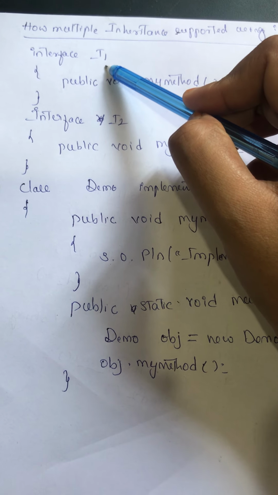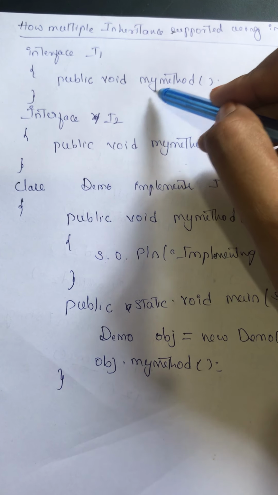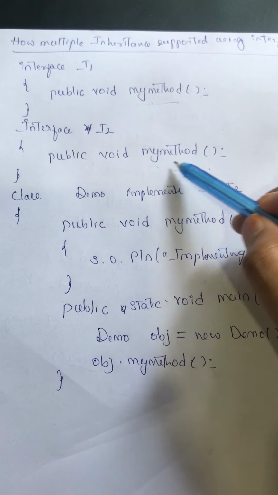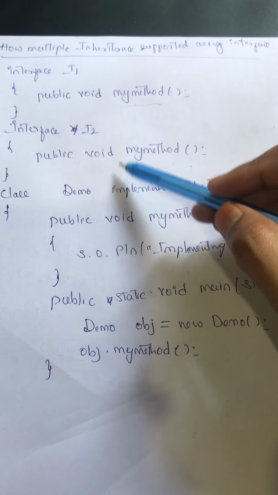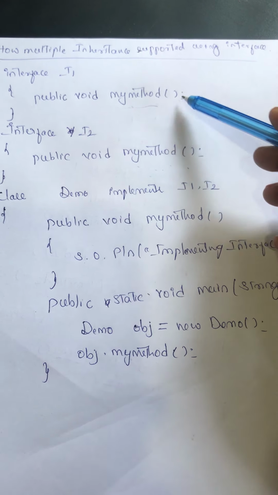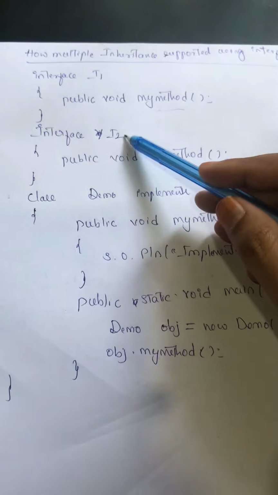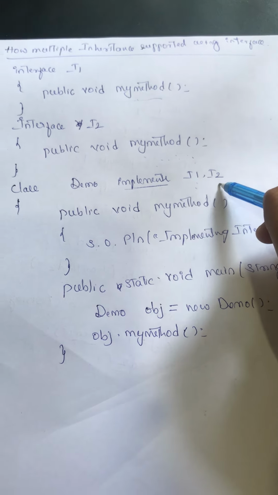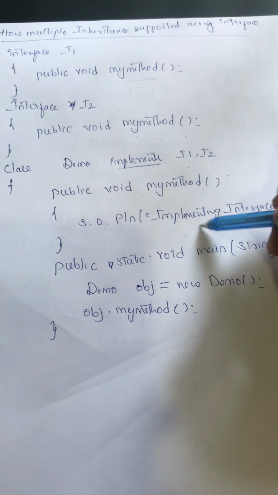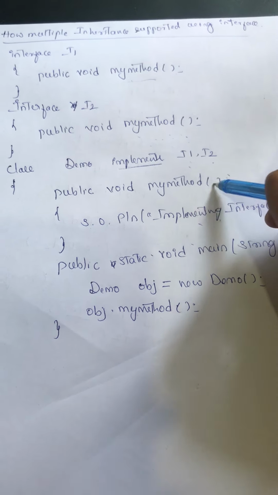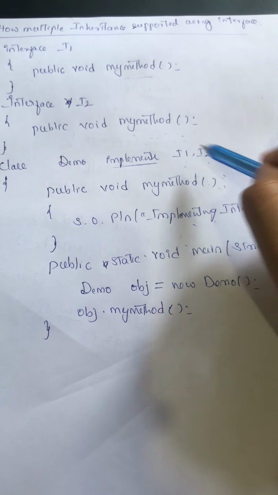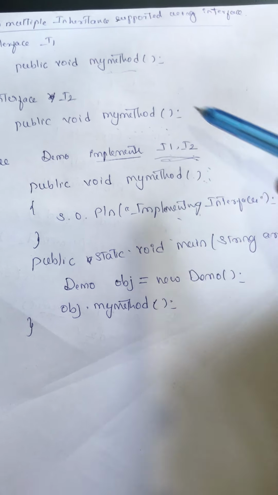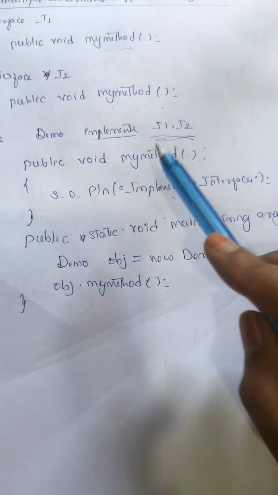Interface I1 is the first interface, and we have my method, and interface I2 is the second interface and we also have my method. Same method name, same signature. Means what? Same return type, same number of arguments and same method name. So if your class is implementing both of these interfaces I1 and I2, it does not require providing the method definition multiple times. Providing the method definition only one time is enough, even though it is implementing both interfaces. As both the signatures are matching, it has to provide the method definition only once.